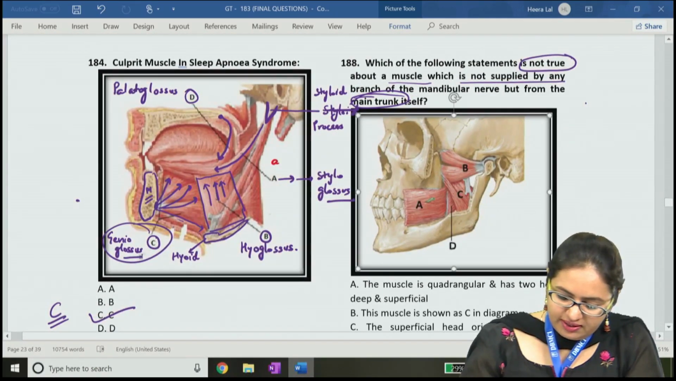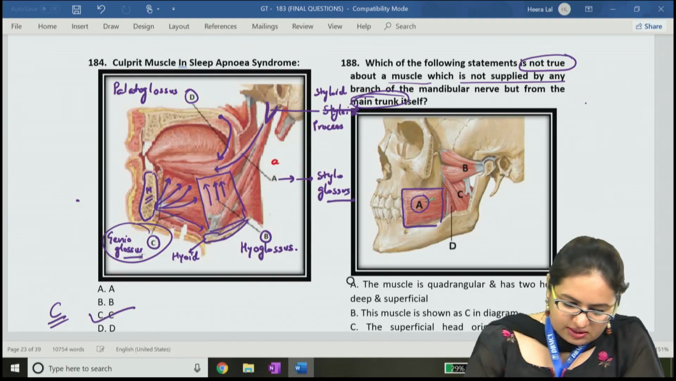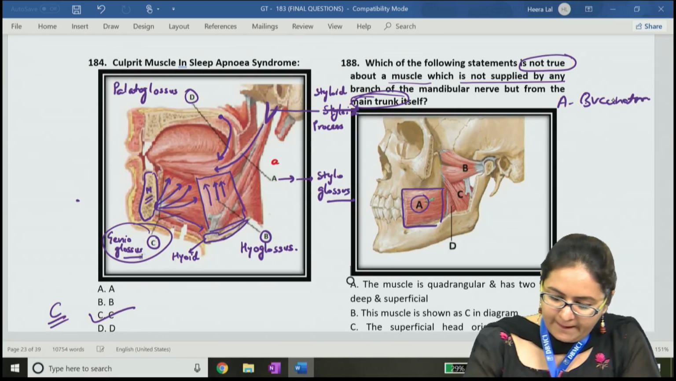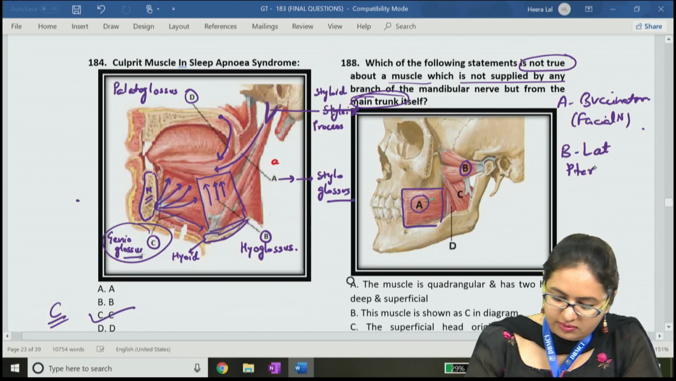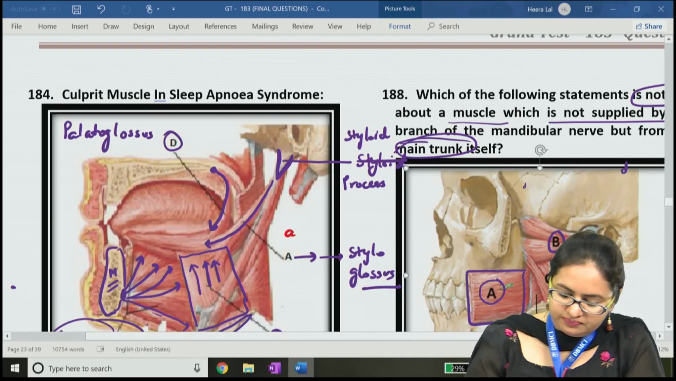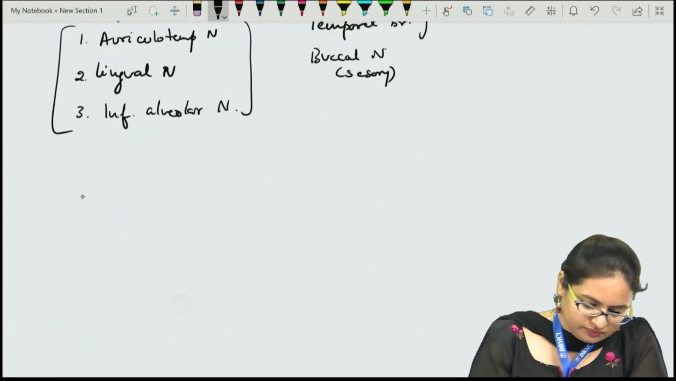If we identify the various structures which have been mentioned over here, structure A is on this muscle, and this muscle is the buccinator. A is the buccinator. The buccinator muscle is supplied by the facial nerve. Then the B structure which has been mentioned over here is the lateral pterygoid.